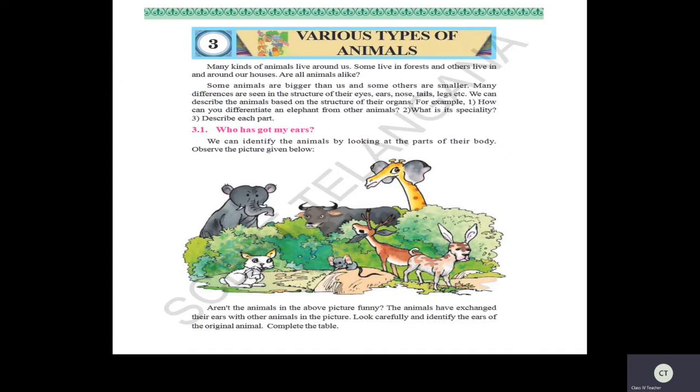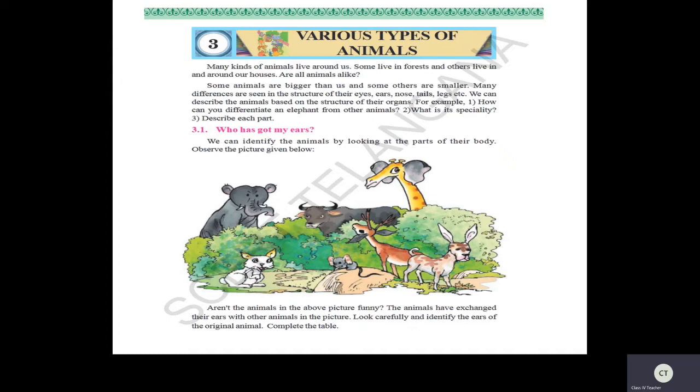So we can describe the animals based on the structure of their organs. So how are we identifying? Based on their structure of different organs. So different organs are in different structure. By this we can identify which animal it is. Isn't it children?